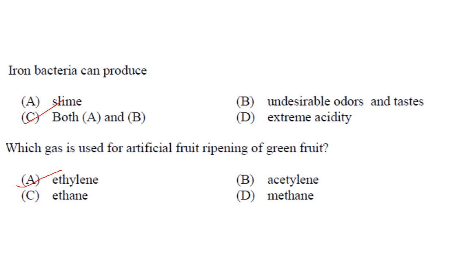Iron bacteria can produce slime and undesirable odors or taste. So answer is both A and B can produce slime and undesirable odors and taste. Which gas is used for artificial fruit ripening of green fruit? Answer is ethylene. It is a phytohormone also. So answer is option A.